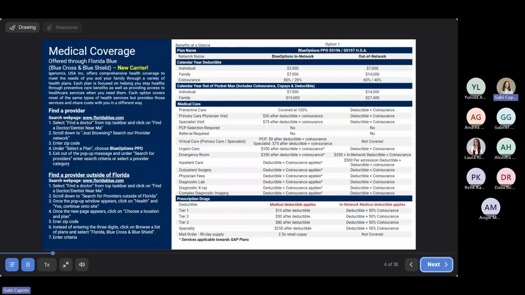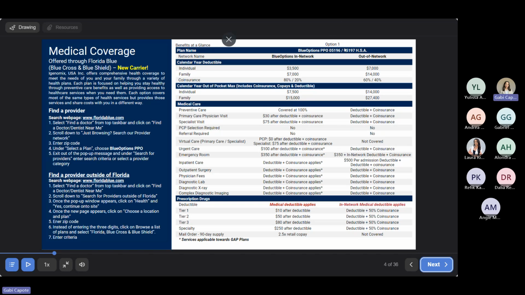There are going to be 3 plan options through Florida Blue. It's going to be your new carrier. And we have option 1 listed here with the Blue Options Network. With this plan, and all 3 plans actually, you're going to have in and out of network benefits available to you, but we always recommend to stay within the network. It is always going to be a lot more cost effective to stay within the network. If for any reason you need to double check if your provider is within the network, we have instructions here on the side. And for finding a provider outside of the state of Florida, we have all of that here.